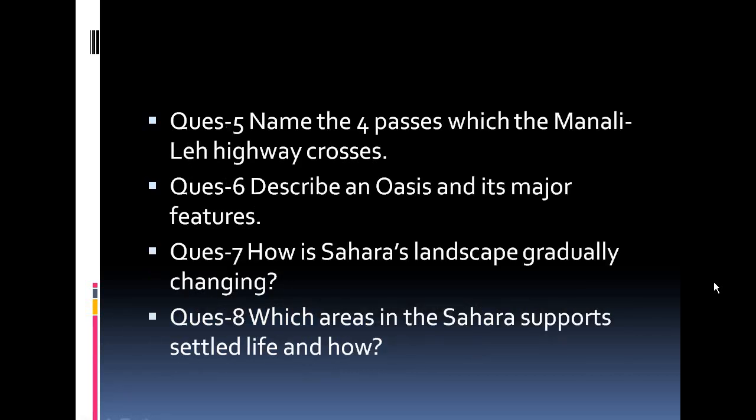Question number 5, name the 4 passes which the Manali-Leh highway crosses. You have to tell about the 4 passes on the Manali-Leh highway. Question number 6, describe an oasis and its major features. That is from the hot desert. Question number 7, how is Sahara's landscape gradually changing? And question number 8, which area in the Sahara supports settled life and how? So these are your assignment questions from this chapter.